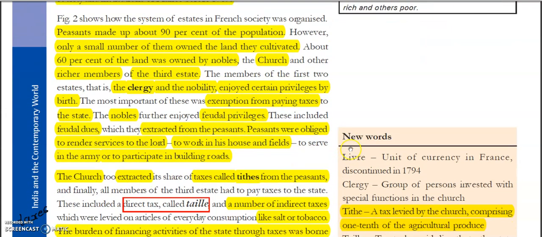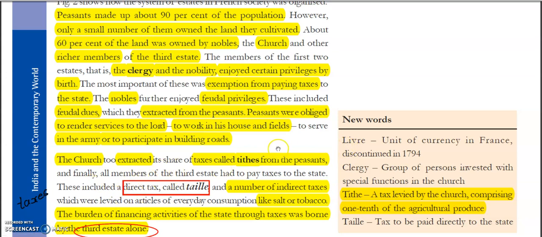So this was the condition. Then we talked about the taxes.